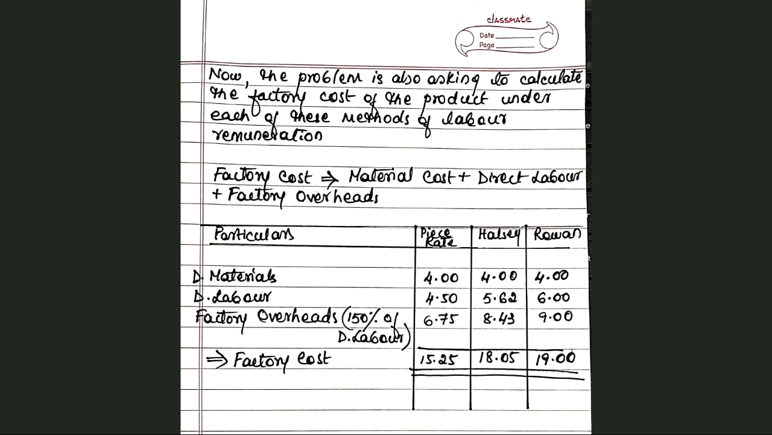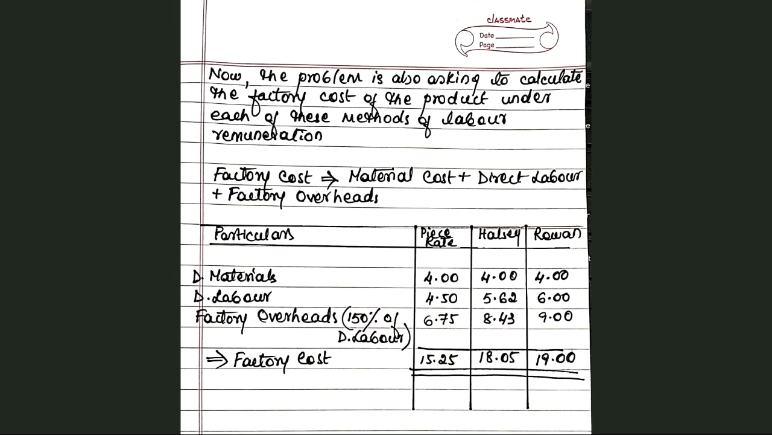So direct materials is given to us in the problem. They have mentioned it is 4 rupees. So I have put 4 rupees under all the three different methods of labor remuneration. So that remains constant and the same for all methods of labor remuneration. Direct labor is what we worked out under all the three different methods. Under piece rate or time rate, you remember we got 4 rupees 50 paise. Under Halsey plan, we got rupees 5.62, and under Rowan plan, we got rupees 6. Now, in the problem, it has been mentioned that factory overheads is 150% of direct labor.